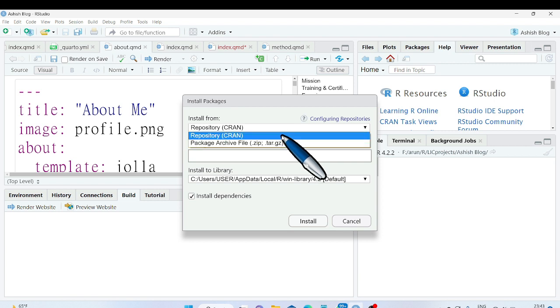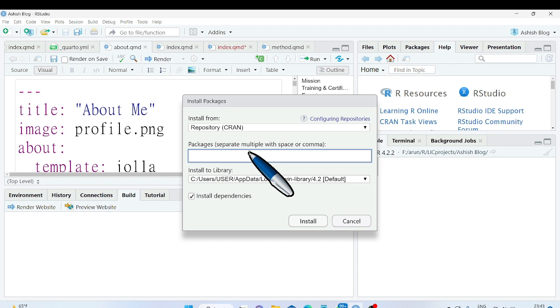Repository CRAN is a comprehensive R archive network. It is a central software repository supported by the R Foundation. It contains an archive of the latest and previous versions of R distribution, documentation, and contributed R packages.